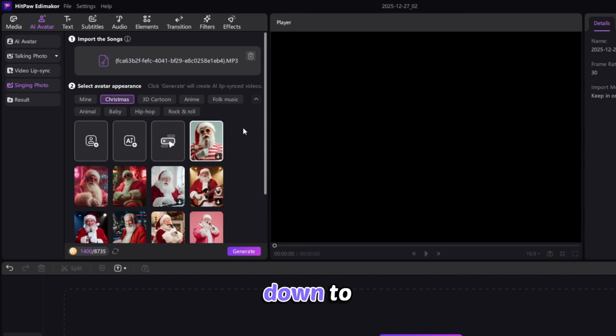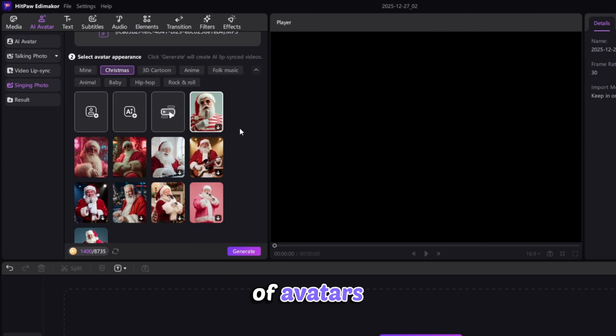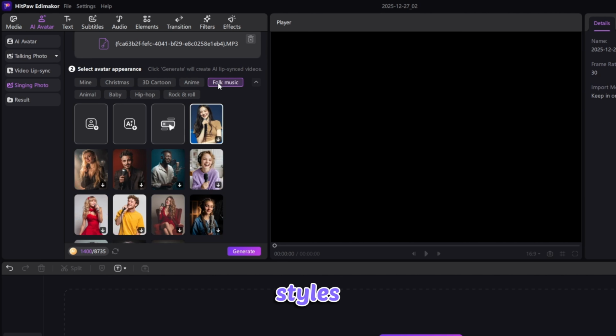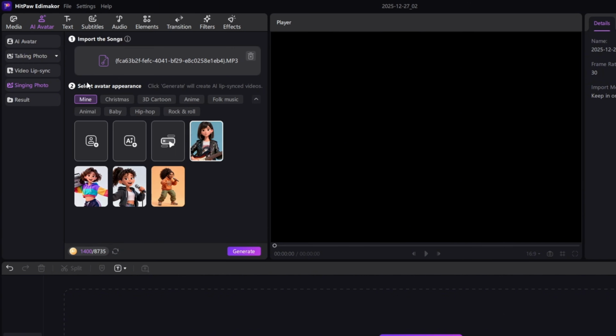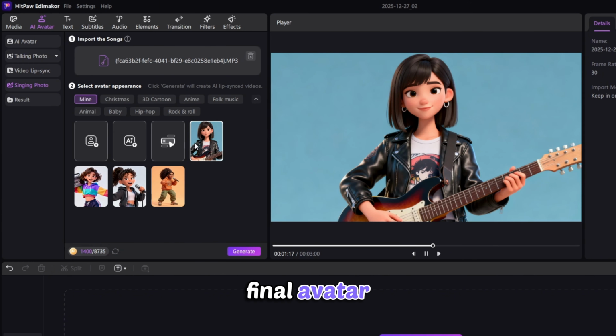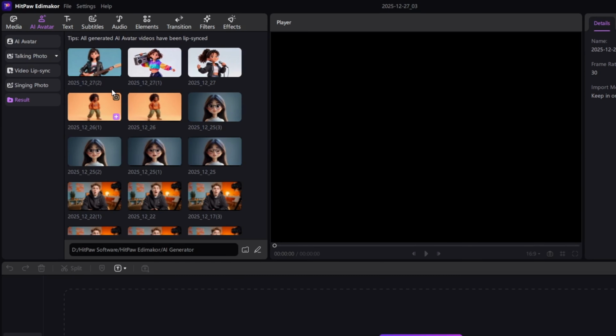Next, scroll down to choose from a variety of avatars: Christmas, 3D cartoon, anime, folk music styles, and more. Take your time and have fun exploring the options. You can customize your own avatar by uploading your photo here, or let the AI generate an avatar for you. Once you've selected your final avatar, click Generate to see the result.